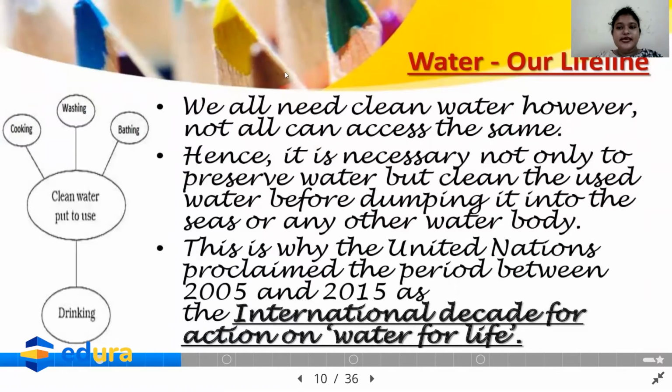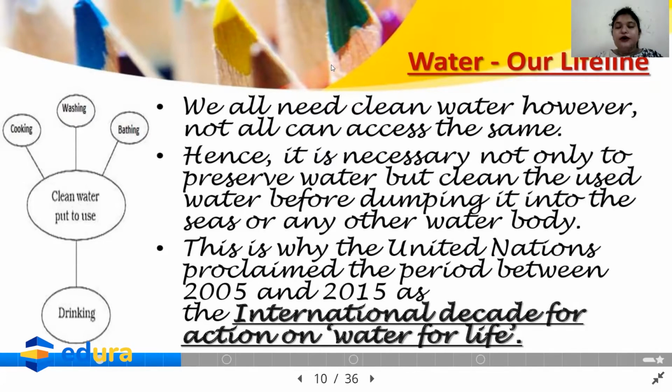Okay, so this is water, our lifeline. Why we need water is a very important thing, but the requirement of water is a topic already discussed in the chapter called water. So now, what are the next topics?